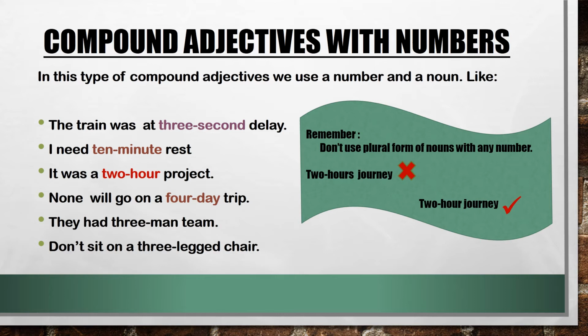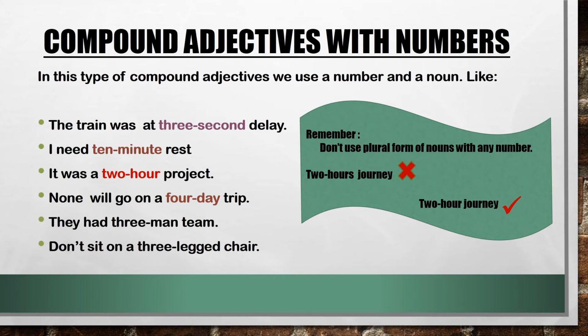Now, there is one thing that you should pay more attention to. When we are talking about plural numbers, you can see here in sentences 1, 3, 1, 10, 2, 4, 3, 3, these all are more than one, meaning plural numbers. But you can see the nouns we have used along with them are singular, because, see here in the remember note, do not use plural form of nouns with any number. When we use compound adjectives with plural numbers, we do not use the plural noun.